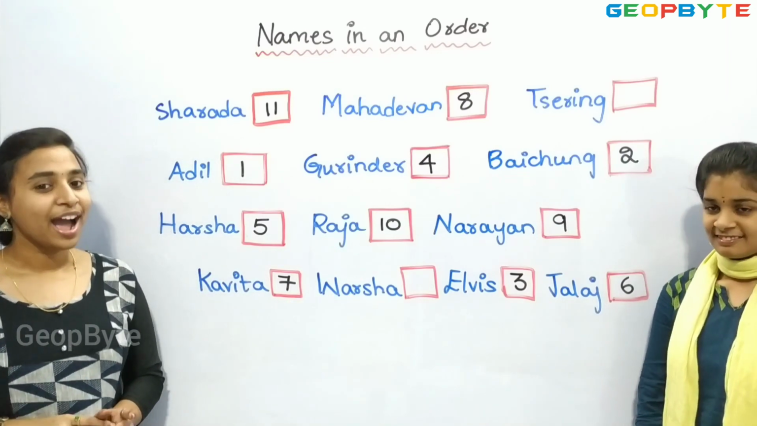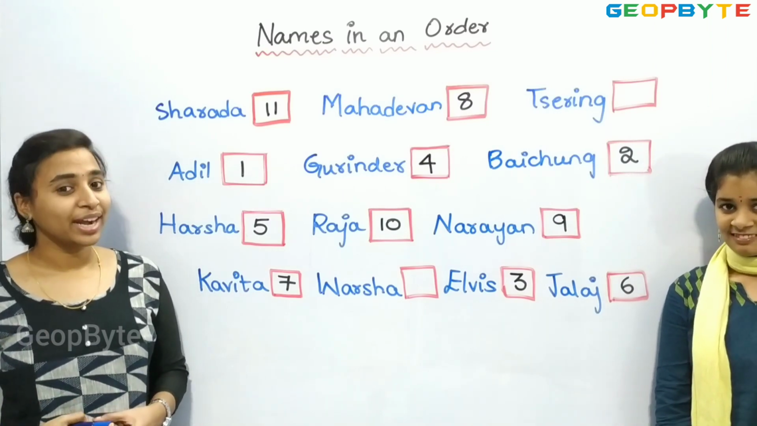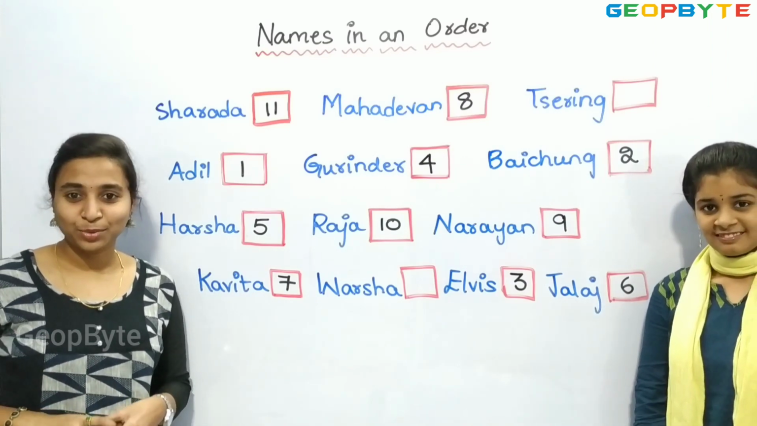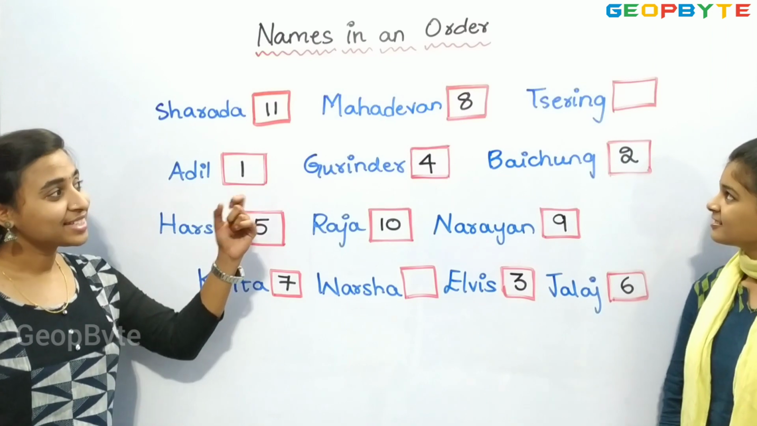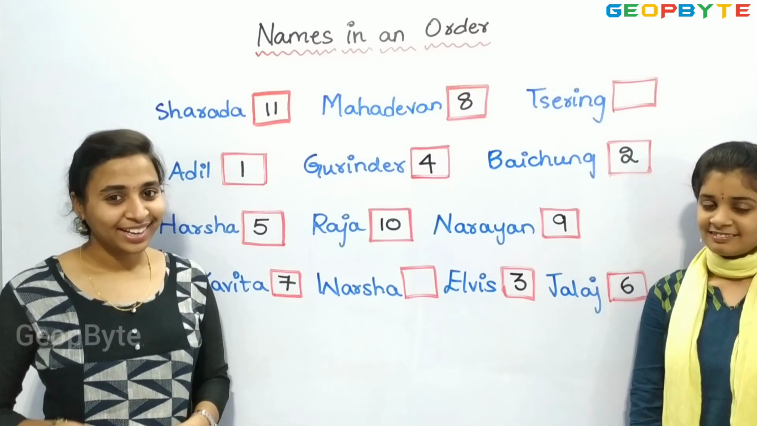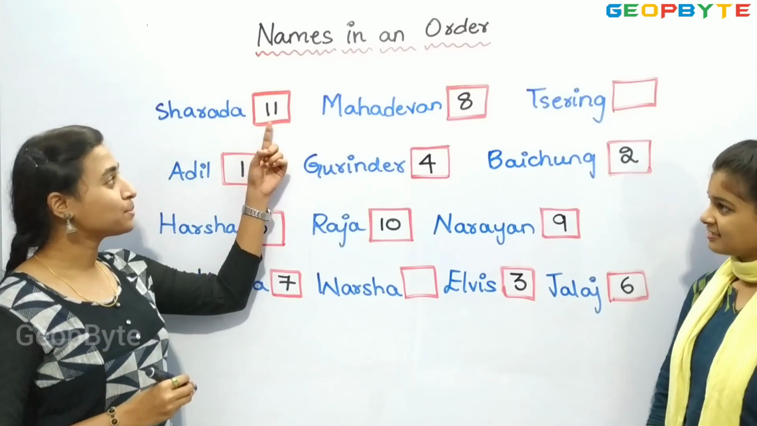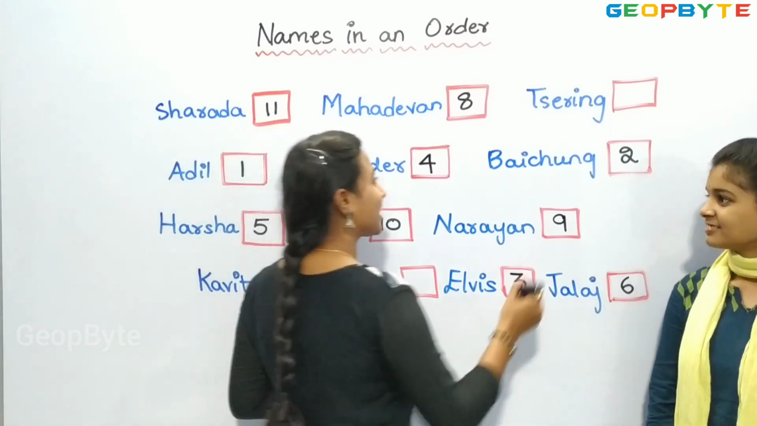So, children, after S, the letter T comes. So, let us see the names that start with T. Sering. Sering is the name which is starting with the letter T. So, let us give the number 12, which comes after 11. Let us write 12.